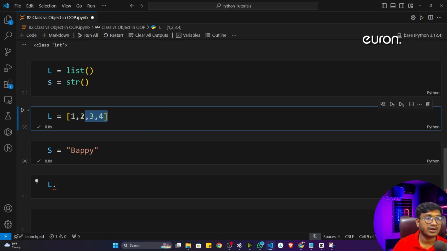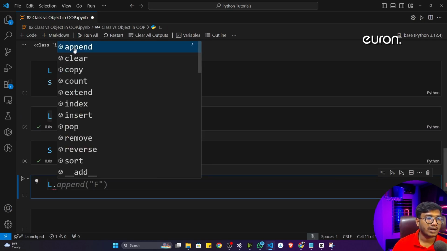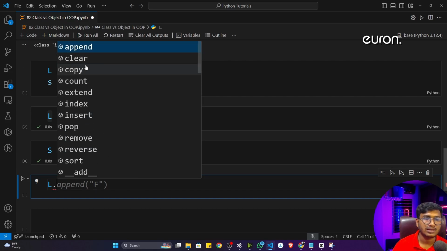That means whatever functionality you have inside this particular class, everything can be accessed from this particular object. So that's why whenever I'm writing L dot, whatever functionality I have inside this particular list class, everything I can access. Append, clear, copy, count, extend, everything.